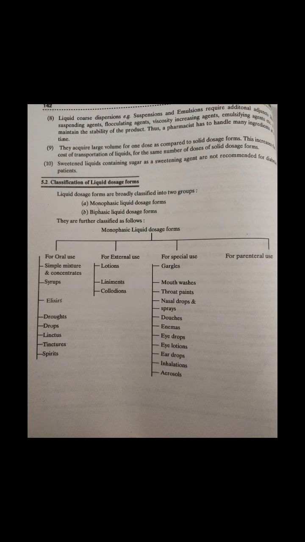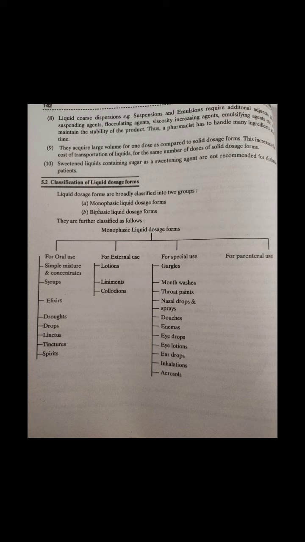Concentrates are required to be diluted before use, which include concentrated aromatic waters, which are diluted to produce aromatic waters to be used as vehicle in liquid preparations. Next is syrups. They are sweetened viscous concentrated solutions of sucrose or other sugars in water or any other suitable aqueous vehicles. Syrups are further classified in two classes.